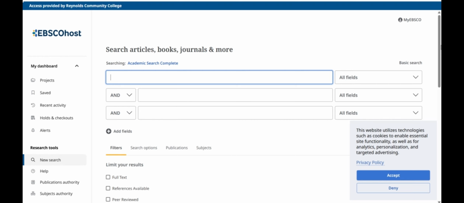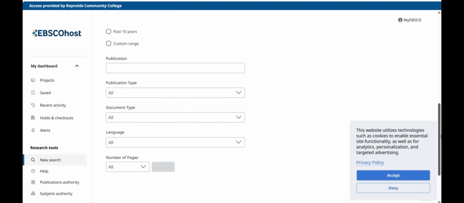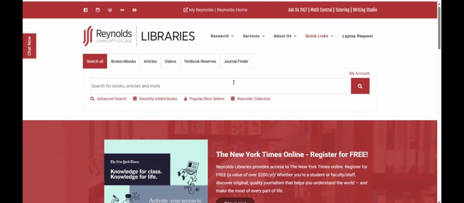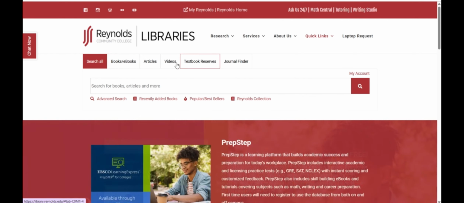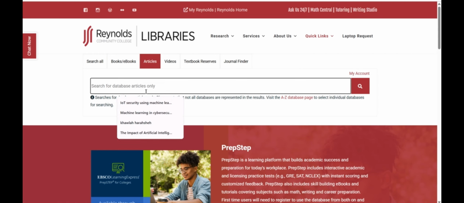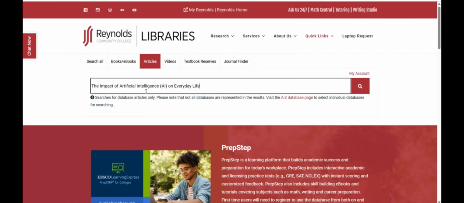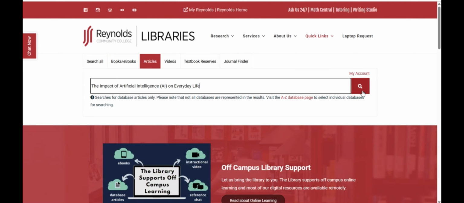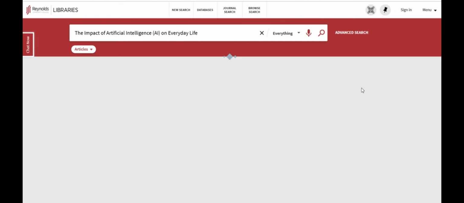But let me be honest with you, most of my students did not like this one. So because of that, we go here. It's the same. In the main Reynolds Library page, don't search on books or videos or textbooks, search on articles. Click on article and then put the same topic, which is the impact of artificial intelligence on everyday life. And then search.